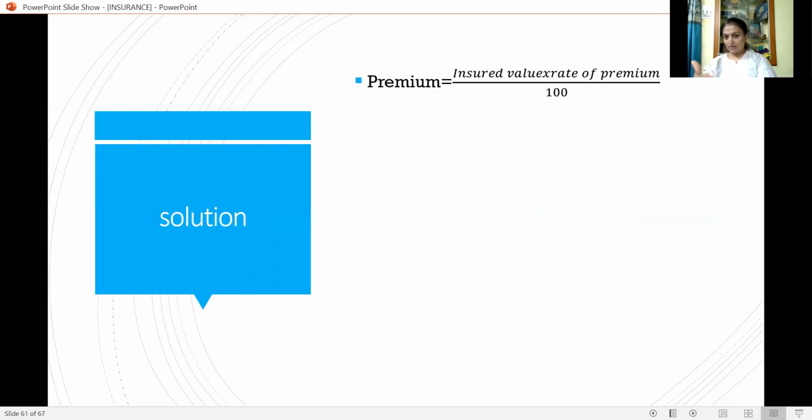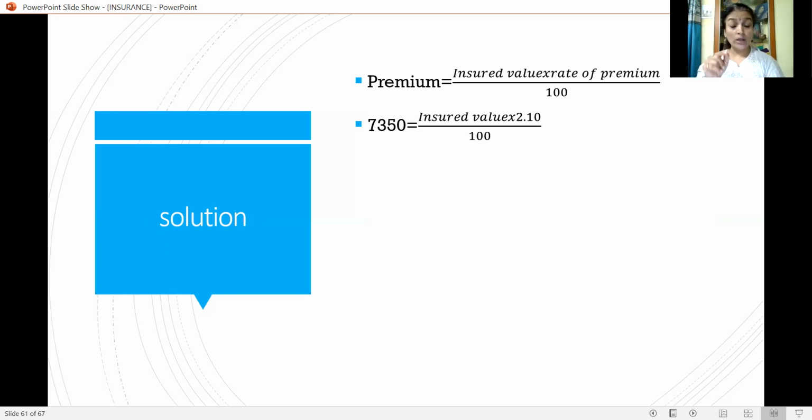How to solve it? Premium is equal to insured value into rate of premium divided by 100. So premium is given, that is 7,350 is equal to insured value, which we don't know, into rate of premium 2.10 divided by 100. So this is the formula. In this formula, insured value will be kept in its own place, and into 2.10 will be taken to the other side of the equal sign.